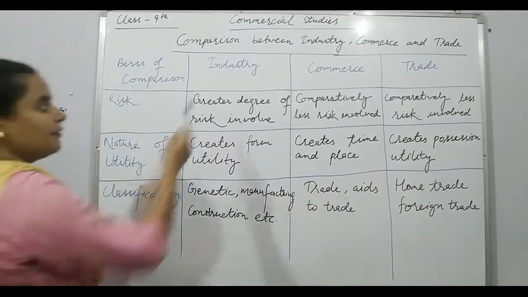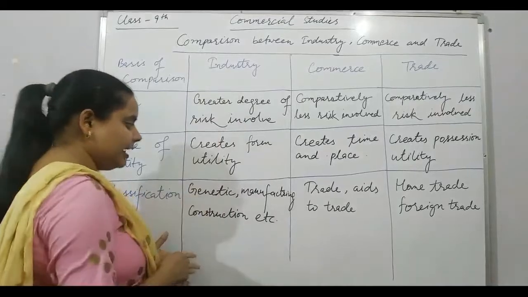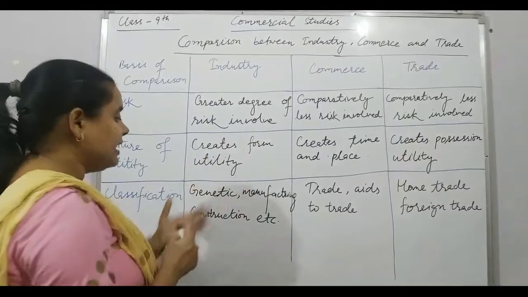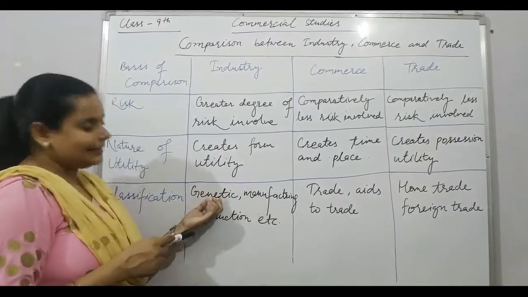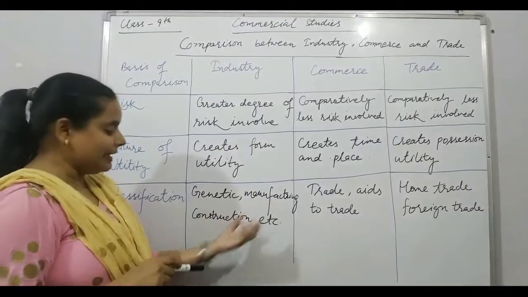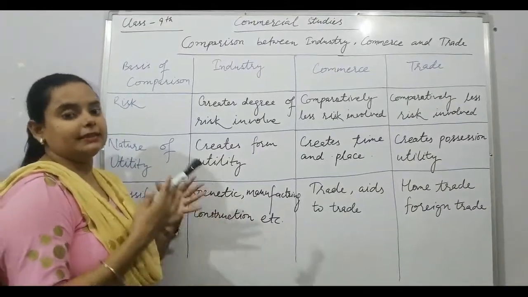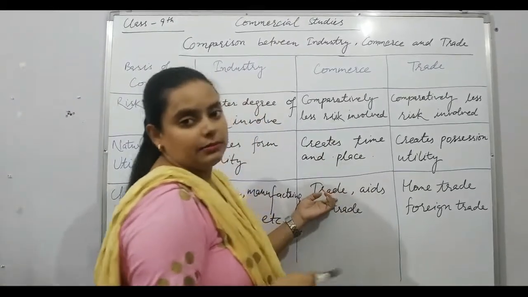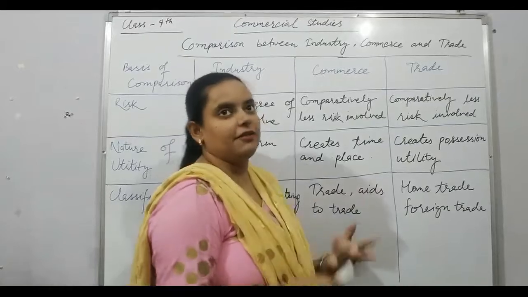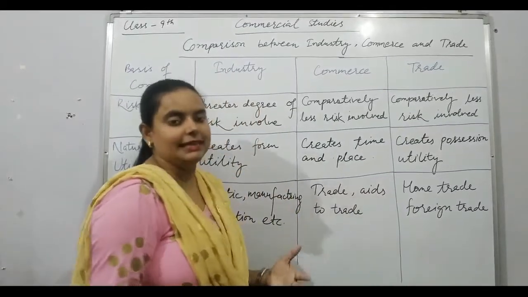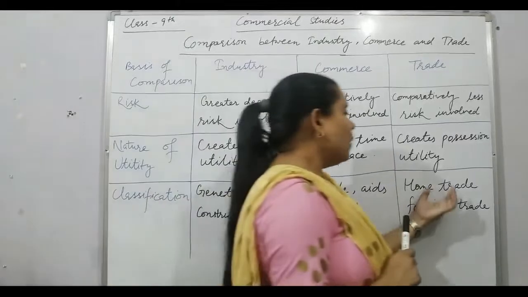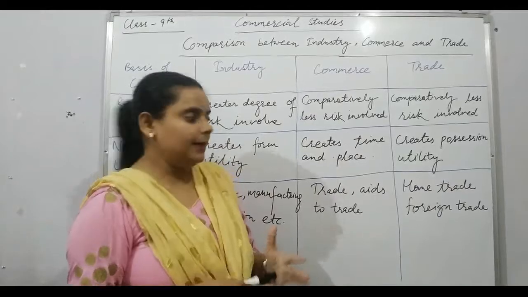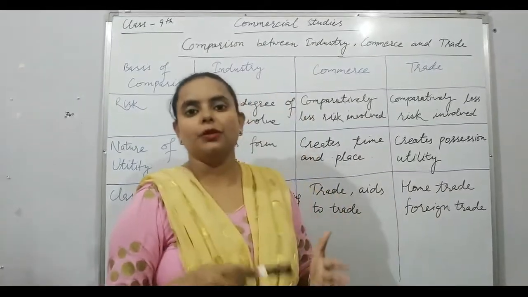Next, classification. Before also we have discussed this already in industry. These are the types into which industries are classified: genetic, manufacturing, constructive. Genetic, study of heredity; manufacturing, processing the raw materials; construction, simply building things. In commerce: trade and aids to trade. Trade, business. Aids to trade: transportation, warehousing, insurance, advertising, etc. Here, home trade and foreign trade. Home trade: wholesale and retail. Foreign trade: import, export, entrepot.